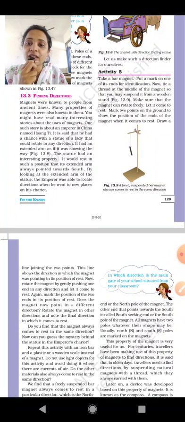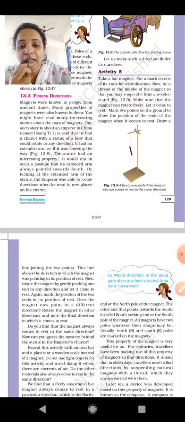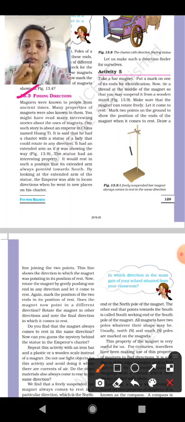Students, we were in chapter number 13, Fun with Magnets, on page number 129, at topic 13.5, Finding Directions. So we will start from here.